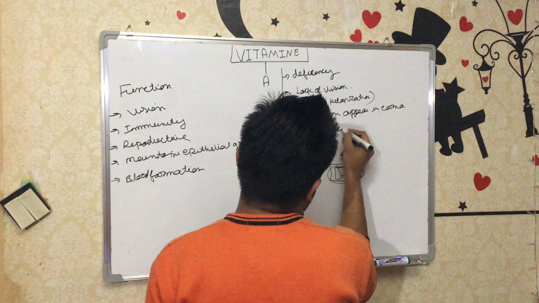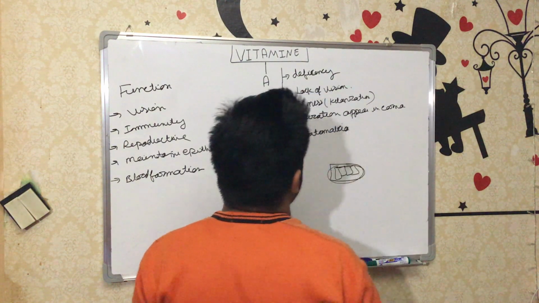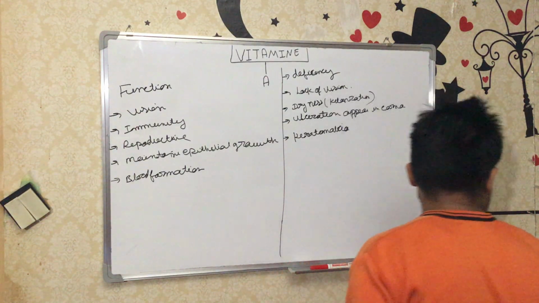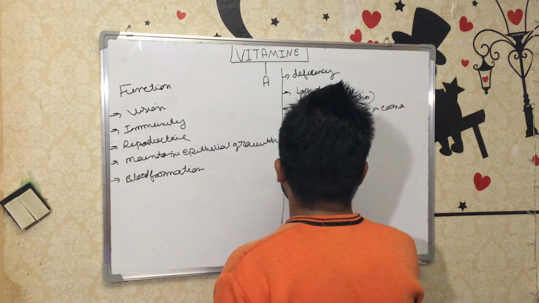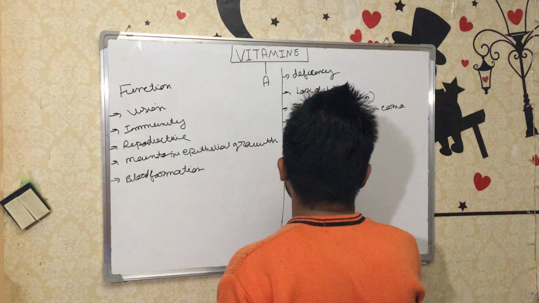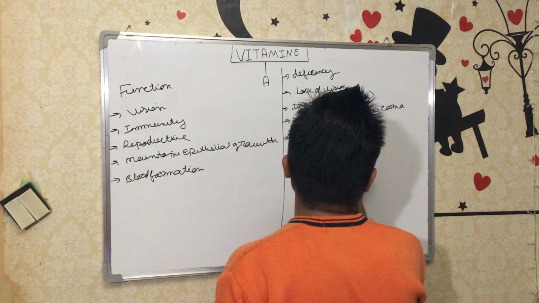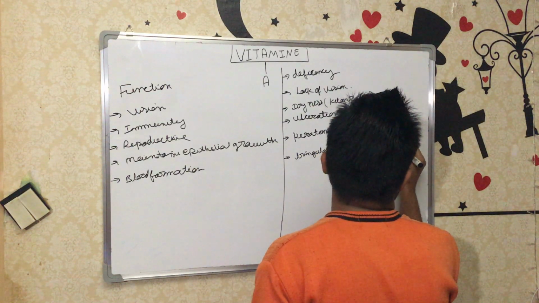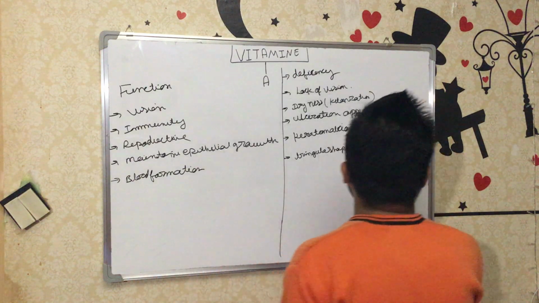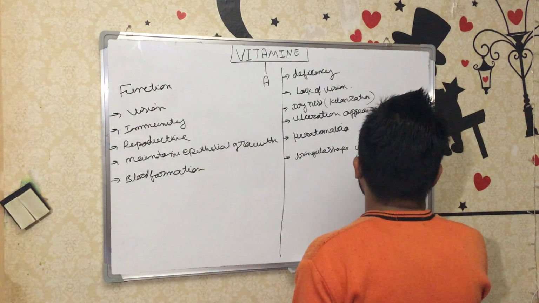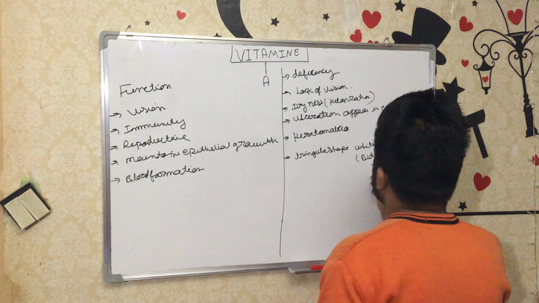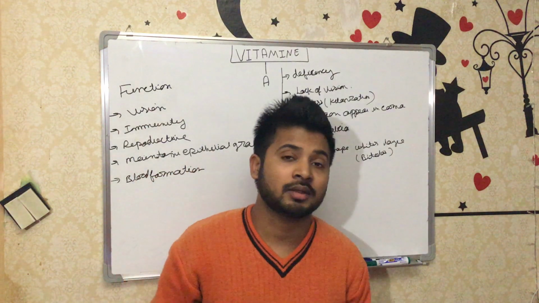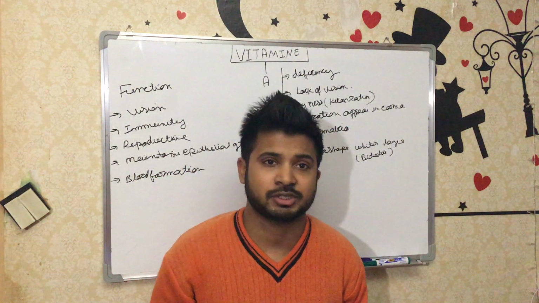Keratomalacia will be developed. During the clinical diagnosis, you can suspect that in the cornea, a triangular-shaped whitish layer appears. That whitish layer is called Bitot's spots. So during the diagnosis, you can suspect that Bitot's spots, meaning a whitish triangular-shaped layer in the cornea, means the person lacks vitamin A or is suffering from vitamin deficiency.